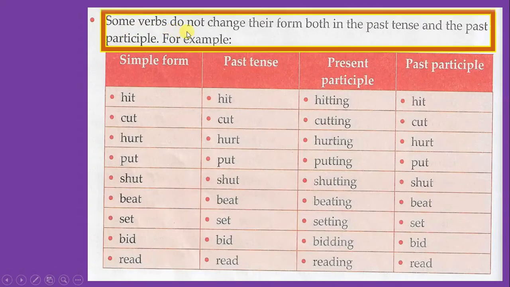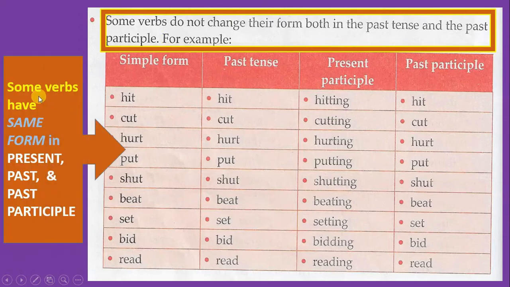Some verbs do not change their form both in the past tense and the past participle. Or else we can say some verbs have the same form, do not change. In the present simple form, in the first column, the past tense form in the second column, and past participle form in the fourth column.